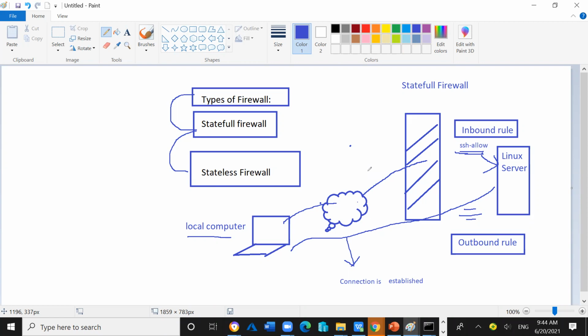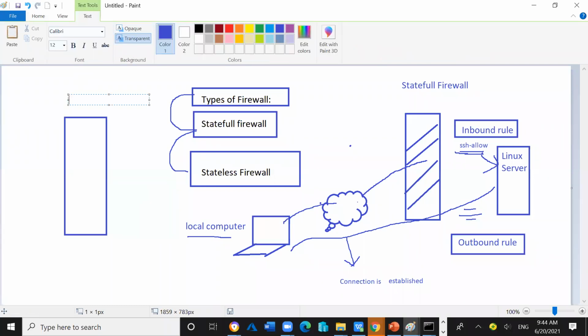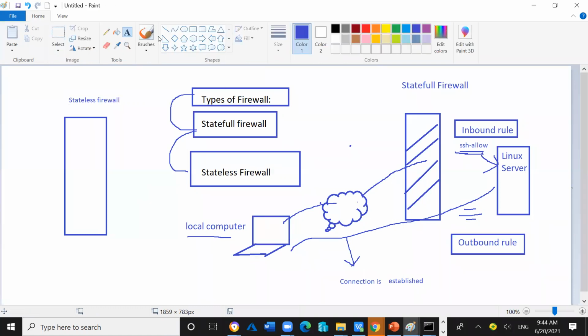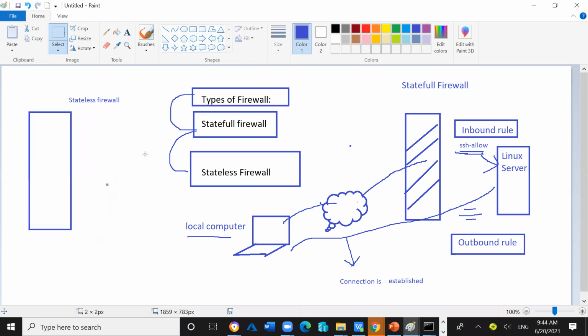Stateless firewall means if we have created the rule here. Let's say this is a stateful firewall, stateless firewall. So as we discussed, we have inbound rules which control the incoming traffic. We have outbound rules which control the outbound traffic, the traffic which is going outside.